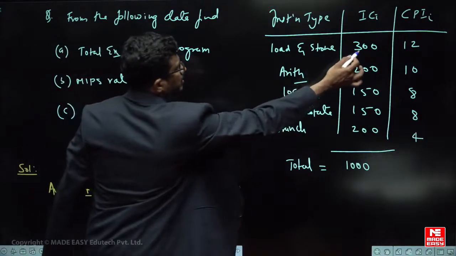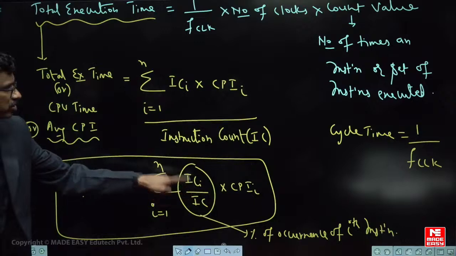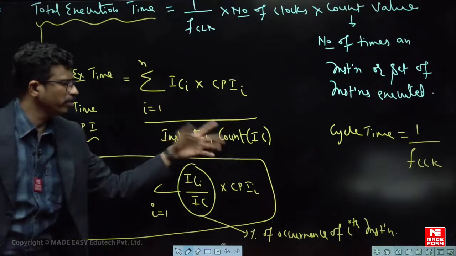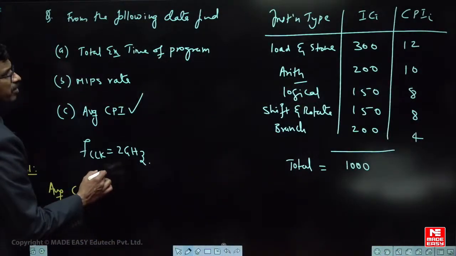How much is it? IC_i into CPI_i. You know the formula, right? This is the formula. Different instructions are there and every instruction is having some cycles. So sum everything, divide by total instruction count. That's it. Find it. Very easy. So tell me what is the answer?